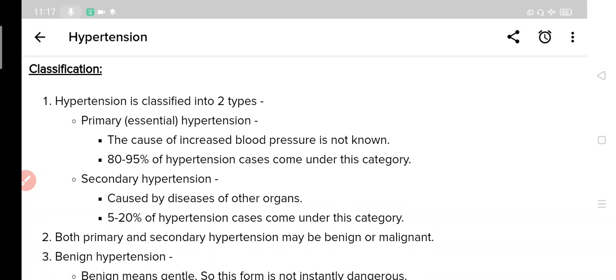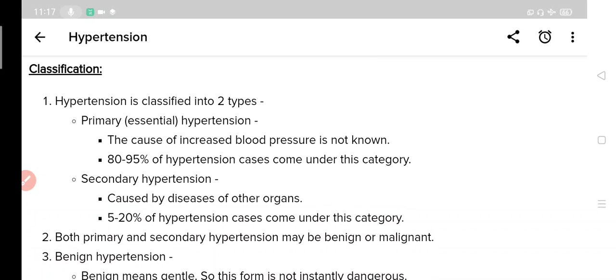So primary hypertension is also called essential hypertension, and obviously in this case the cause of increased blood pressure is not known, and 80 to 95% of hypertension cases come under this category. That means in practice, when you see a patient, normally it will be a patient of primary or essential hypertension, because most of the cases of hypertension are of primary hypertension.